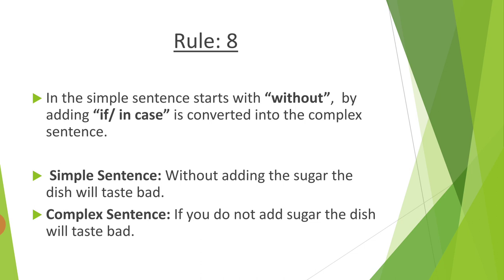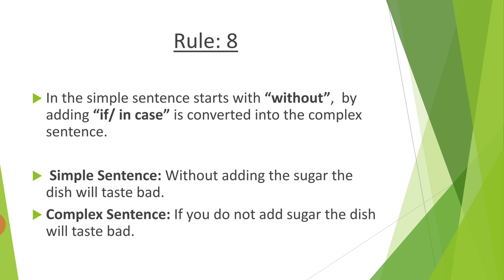Rule number 8. A simple sentence that starts with without is converted into a complex sentence by adding if or in case. If you find that your simple sentence starts with without, then you have to add if or in case, and you can convert your sentence into a complex sentence. For example, without adding the sugar, the dish will taste bad.